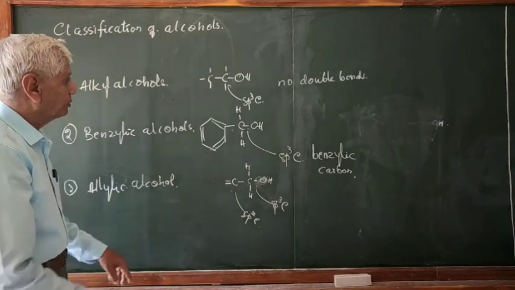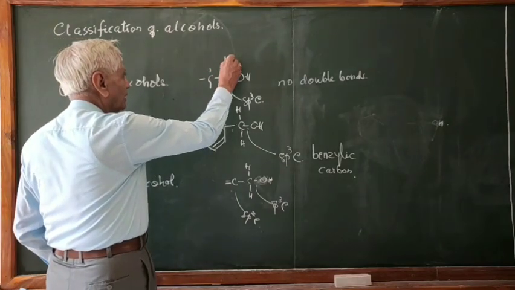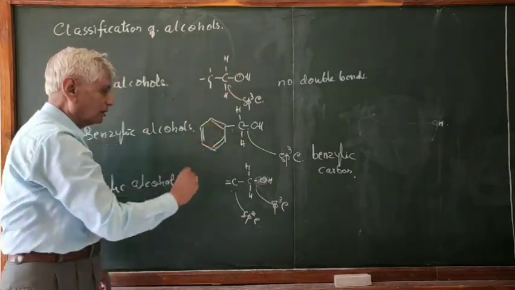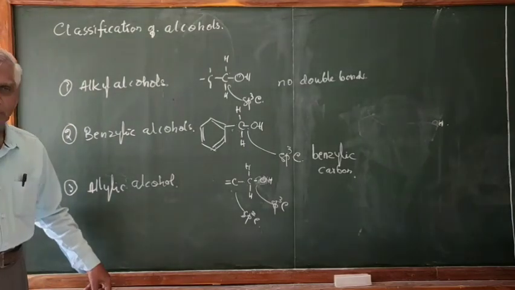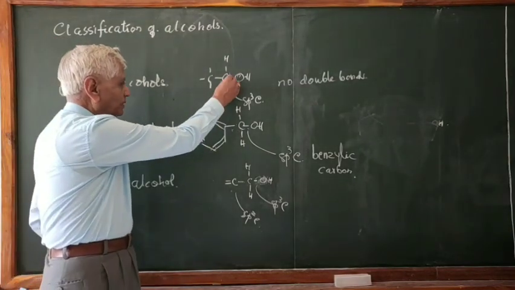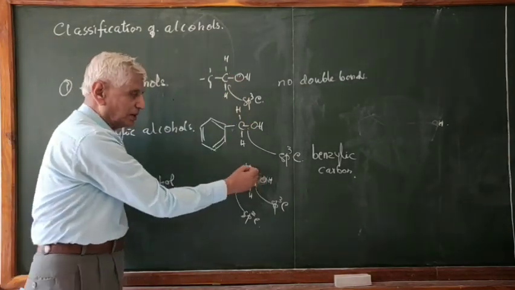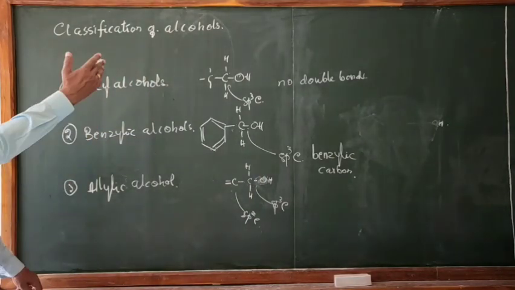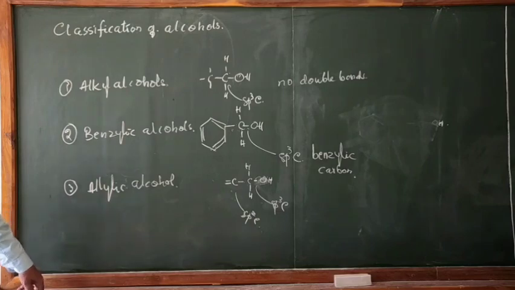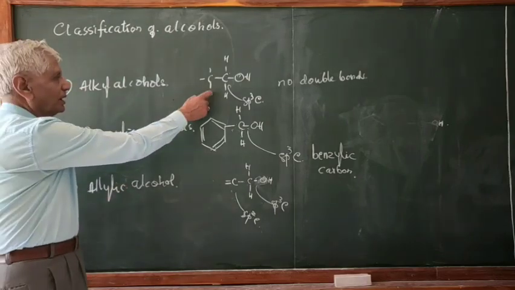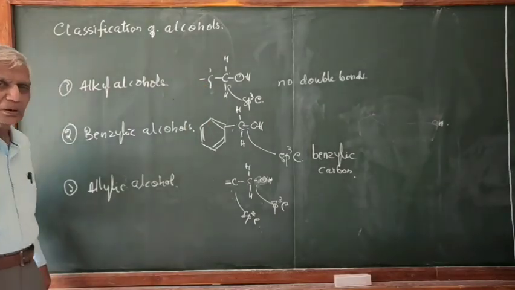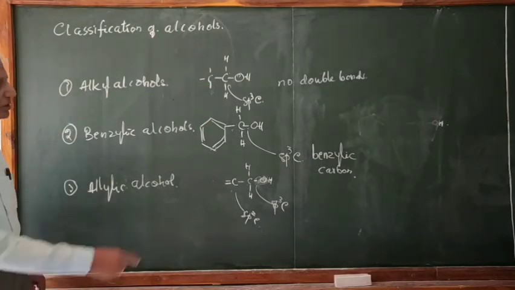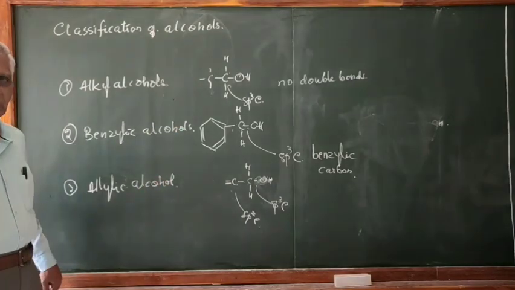And you find all these compounds, whether it is an alkyl alcohol or benzylic alcohol or allylic alcohol, all of them contain sp3 carbon. And whenever the sp3 carbons are there, all these compounds are further classified into primary, secondary and tertiary alcohol. Say for example, here it is primary alcohol. Yesterday I told you the example, just repetition. What is the secondary alcohol?